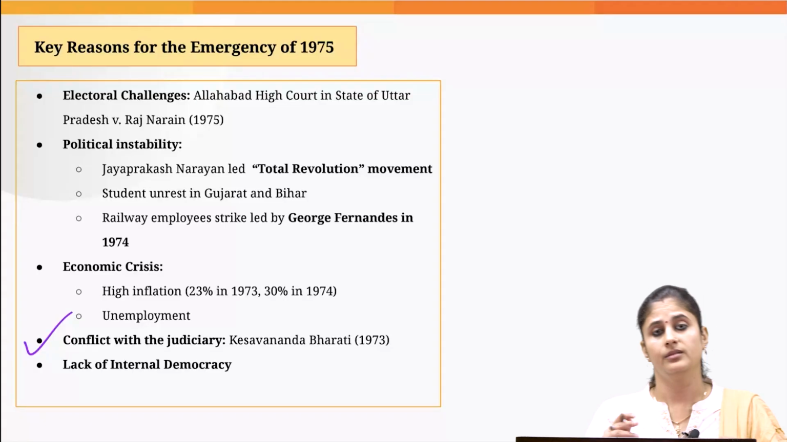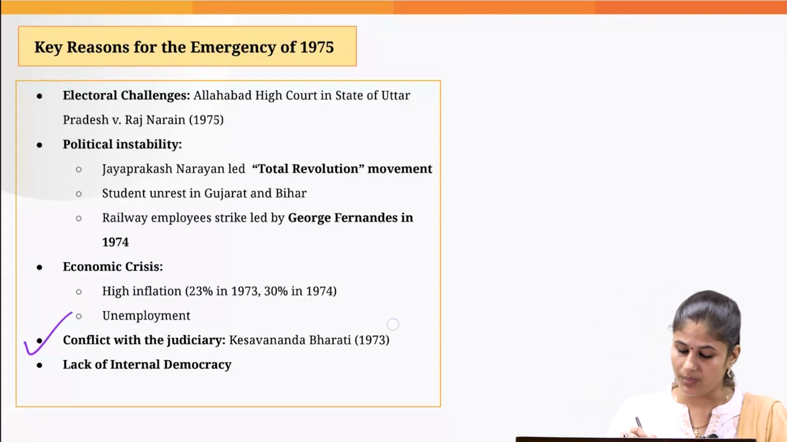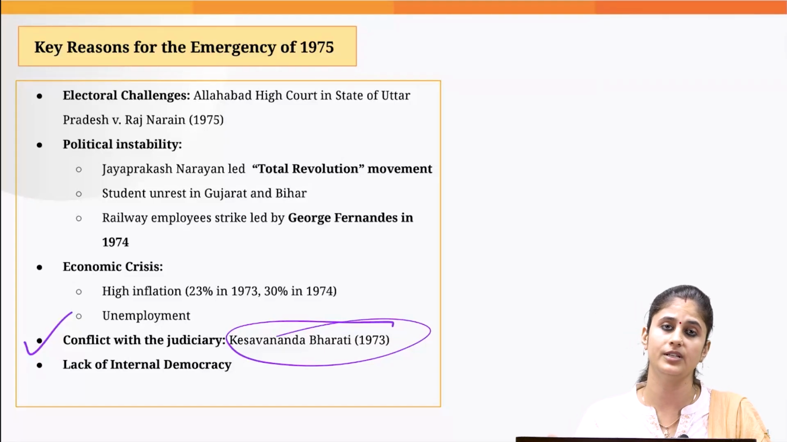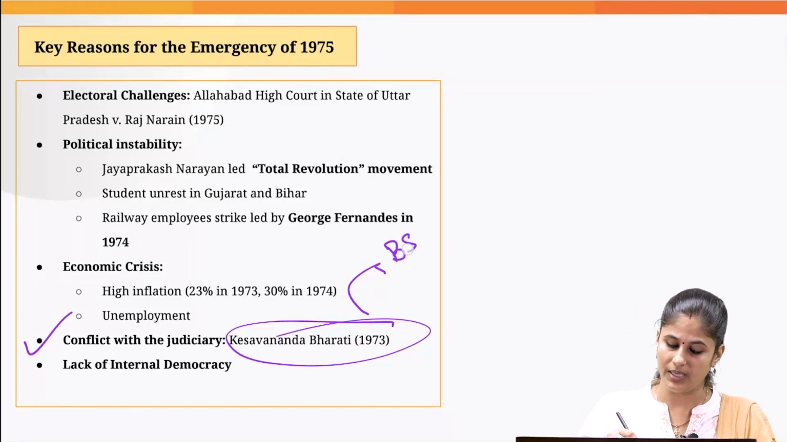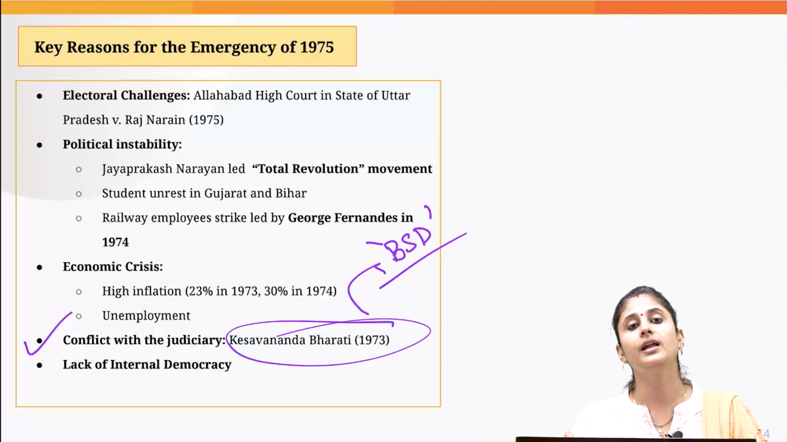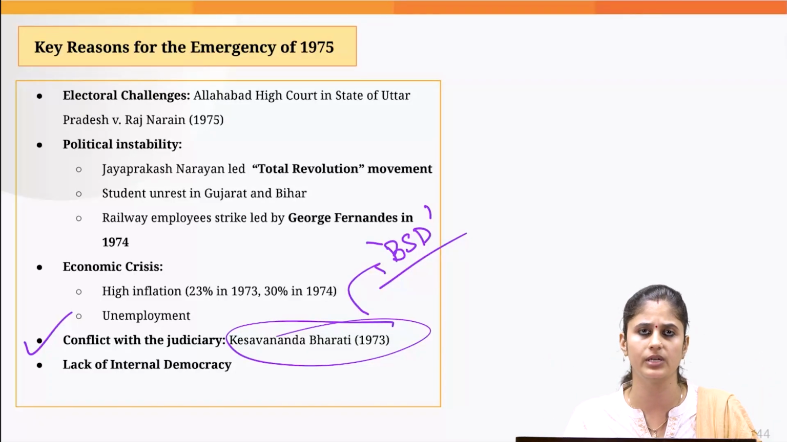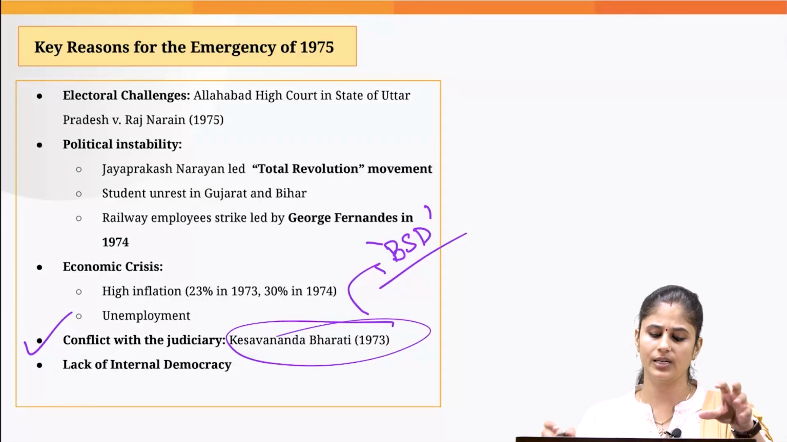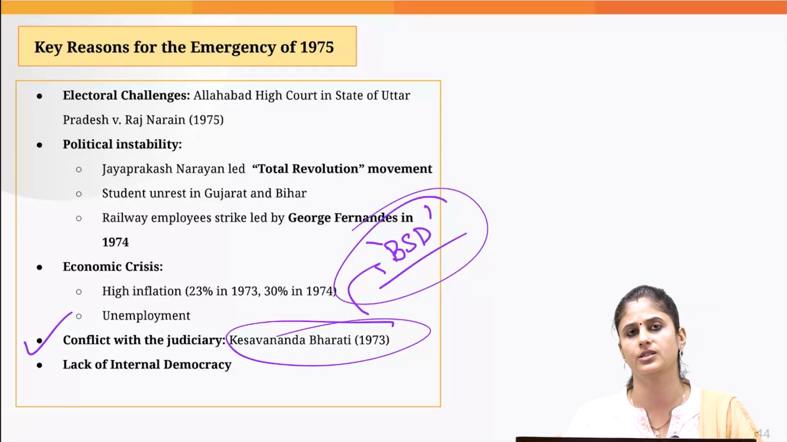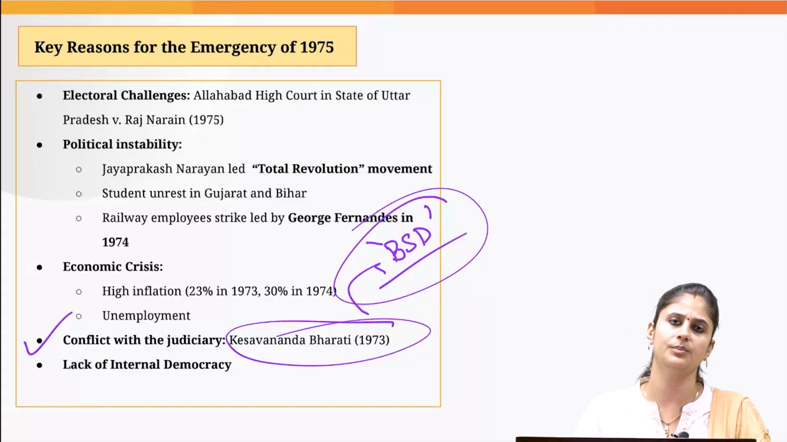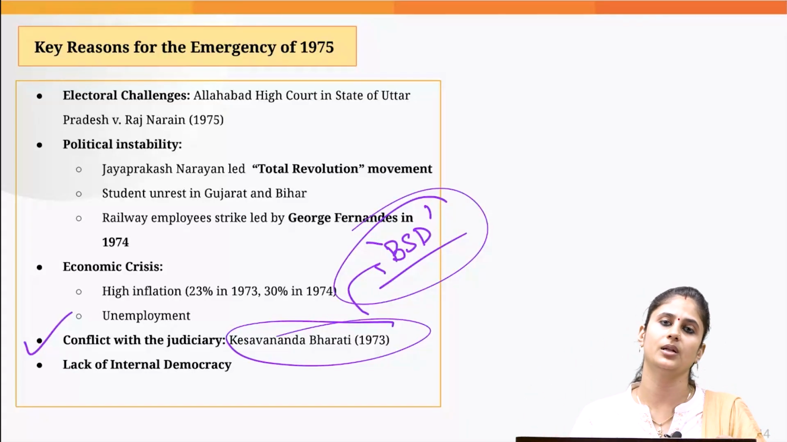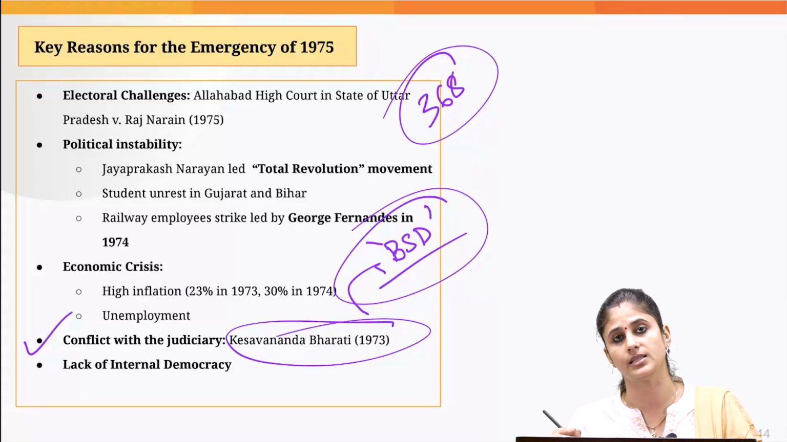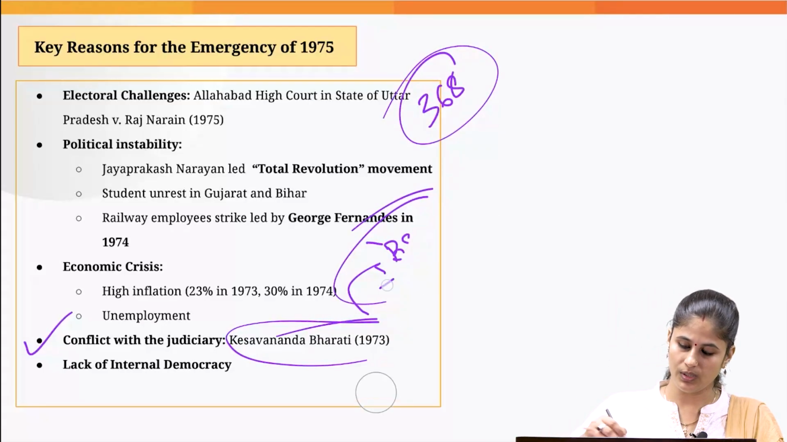Then there was conflict with the judiciary. Why? Because the judiciary, in the Kesavananda Bharati case, the landmark judgment of 1973, came up with the basic structure doctrine, wherein it limited the constituent powers of the Parliament by stating that whatever is figured out to come under the basic structure doctrine, the Parliament would not have the power to amend that particular feature by using its constituent power provided under Article 368. So this was another reason.